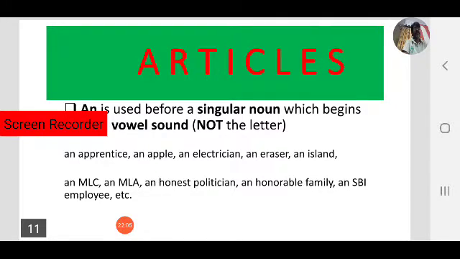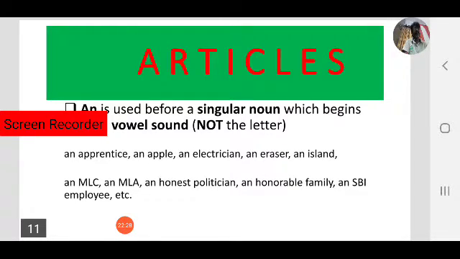Now coming to other examples: an MLC, an MLA, an honest politician, an honorable family, an SBI employee. Observe here: MLC, MLA, honest, honorable, SBI.